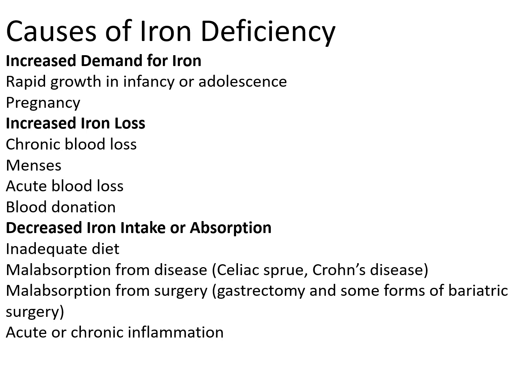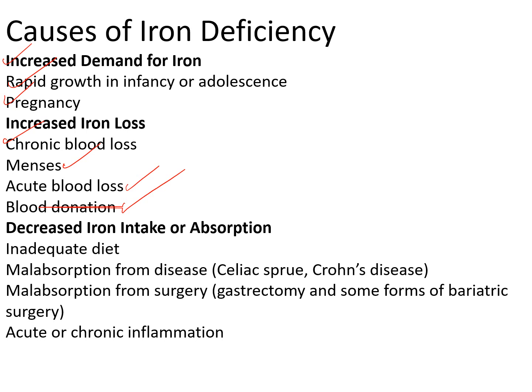Now, if we diagnose iron deficiency, we should check the cause of iron deficiency. In general, some causes are obvious, like increased demand for iron during rapid growth in infancy and adolescence and in pregnancy. Increased iron loss, like chronic blood loss in patients with bleeding hemorrhoids or heavy menstruation, or acute blood loss for any cause, or multiple blood donations. Here, the cause of iron deficiency is obvious.